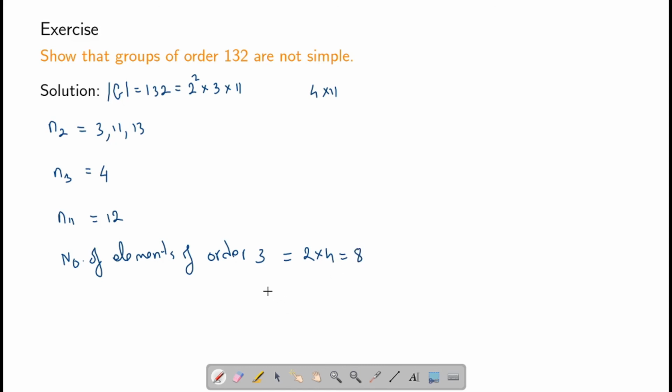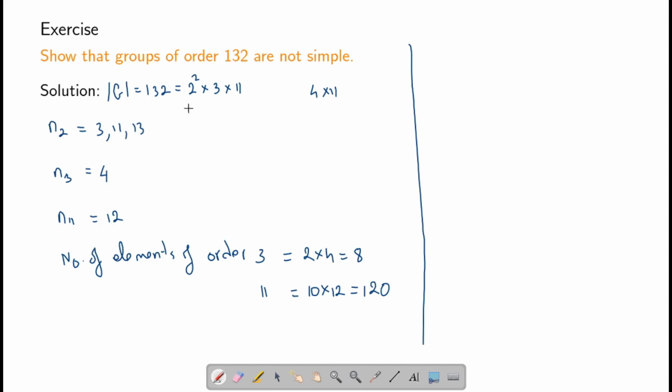Also, the number of elements of order 11 will be 10 times 12, which is 120. Now, if we add these two numbers, we see that we get 128, which does not give us a contradiction yet.